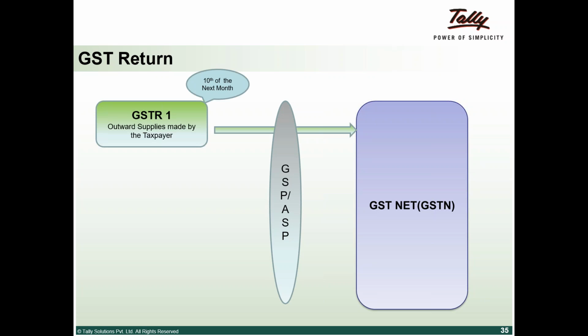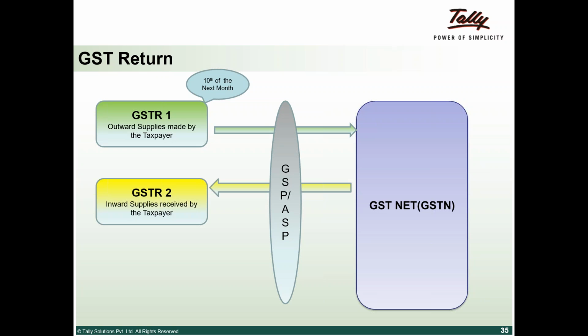Basically, any company needs to be aware of 3 returns that need to happen on a monthly basis. For every transaction that happened during the month, by the 10th of the next month, GSTR 1 needs to get uploaded. GSTR 2 would be the inward supplies, based on the input credit that I am going to claim. Generally, this would be auto-populated at the back end from the GSTN servers, and this has to happen by the 15th.